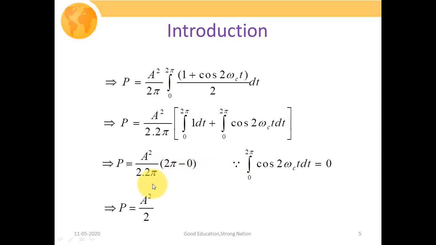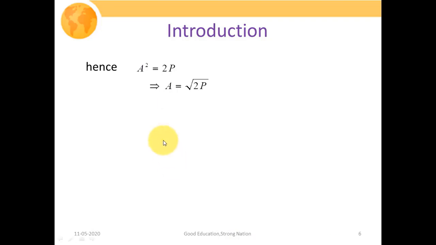So what we are left with is P is equal to A square upon 2. Just because power is equal to energy per unit time, we can also write this as P is equal to E upon T. So that expression would have been written as A square is equal to 2 times P. It means A is equal to under root of 2 times P. In terms of energy, it would also be written as A square is equal to 2E upon T. Here E is representing the signal energy and T is representing the signal duration. So A would also be equivalent to A is equal to under root of 2E by T.